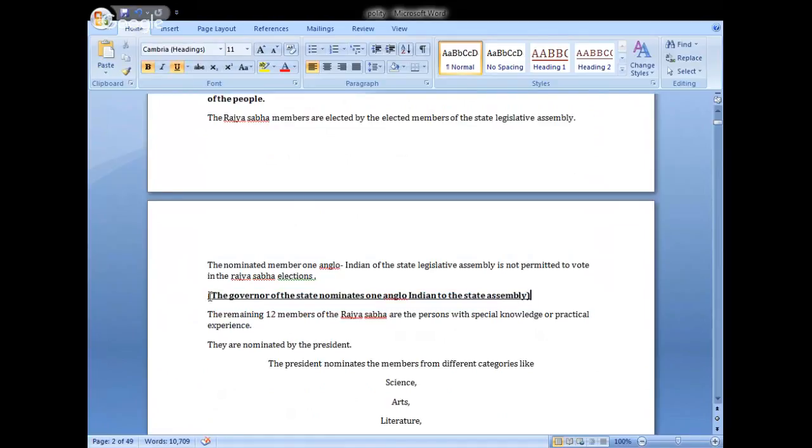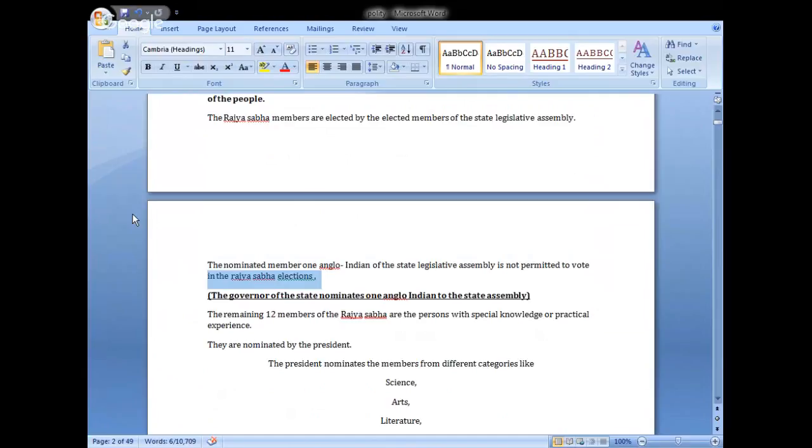It means here the governor comes into picture in the state assembly. In the Lok Sabha, the president nominates two Anglo-Indian community members to the Lok Sabha.